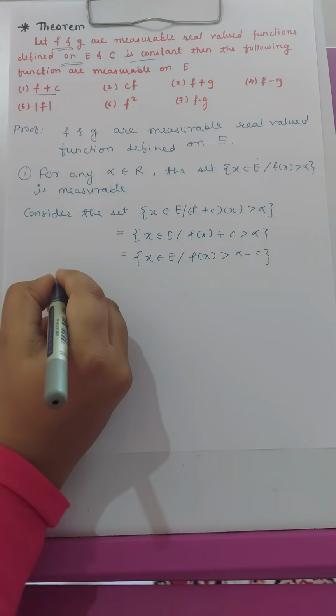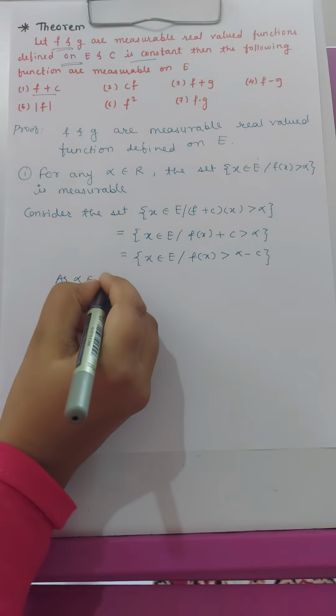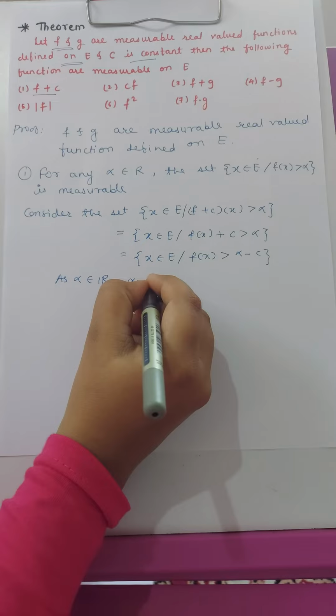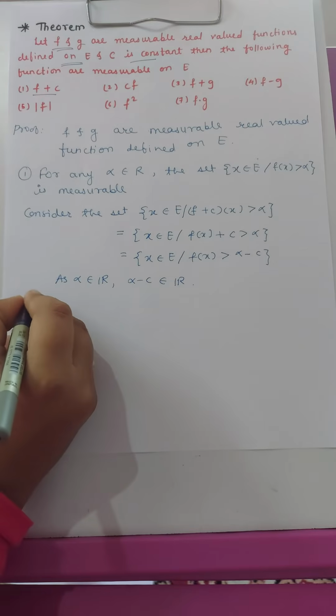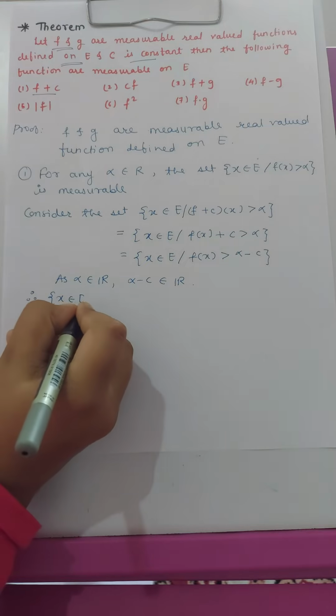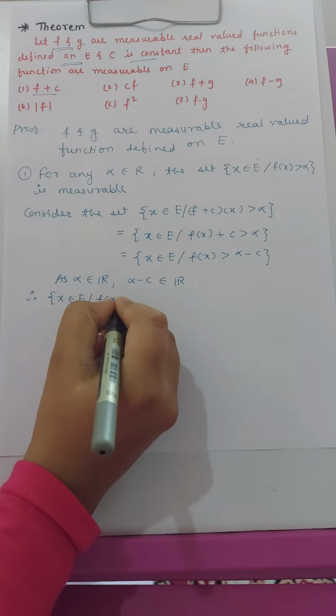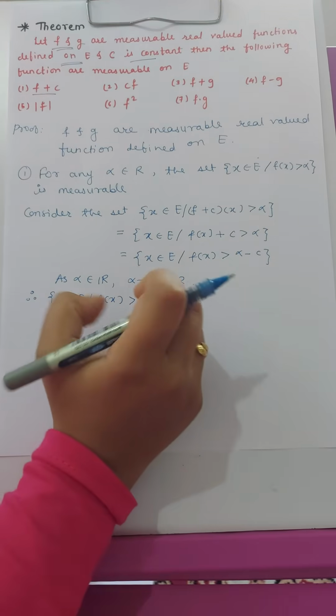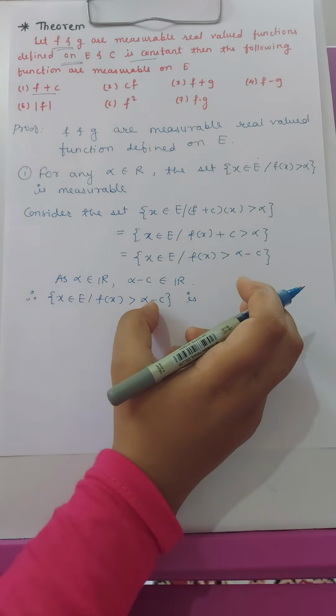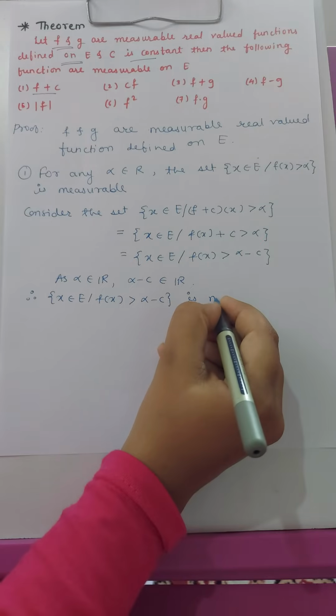Now as alpha belongs to R and c is a constant, alpha minus c also belongs to R. So therefore this set of x belongs to E such that f(x) is greater than alpha minus c is measurable, since f is a measurable function and alpha minus c belongs to R.